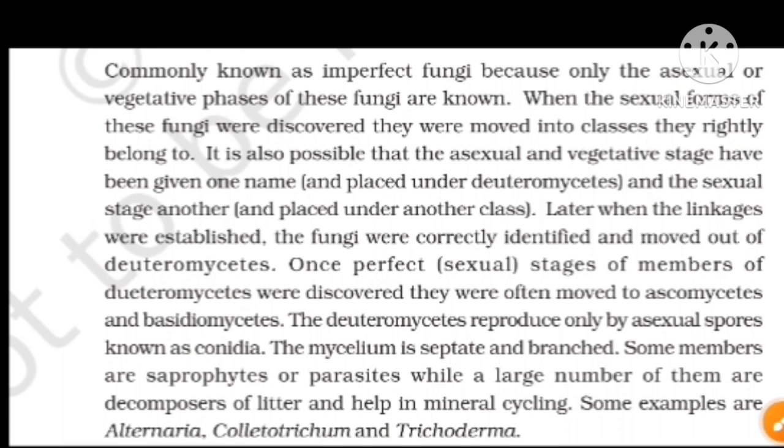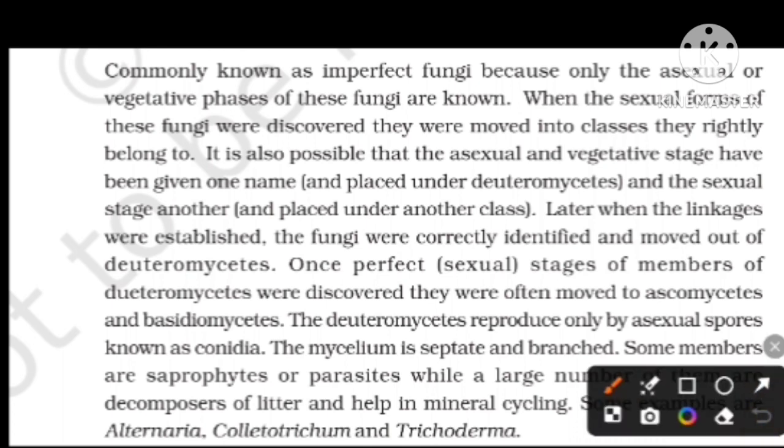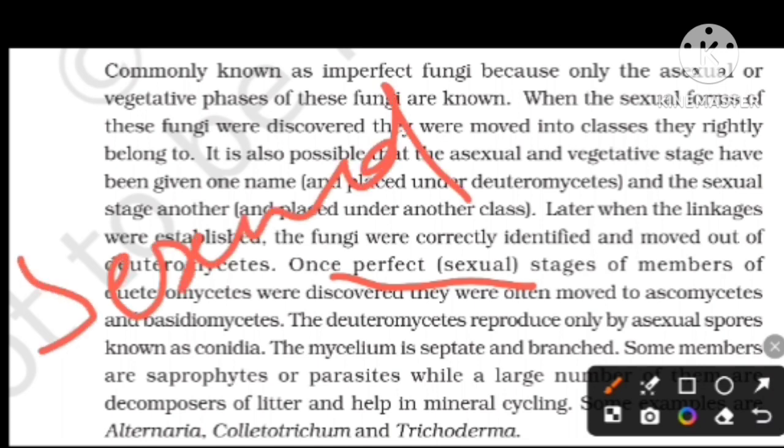It is also possible that a sexual and a vegetative stage have been given one name and placed in another class. Later, when linkages were established, the fungi were correctly identified and moved out of the Deuteromycetes. Since they do not have sexual reproduction, they are called imperfect.